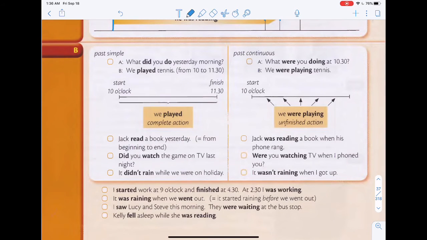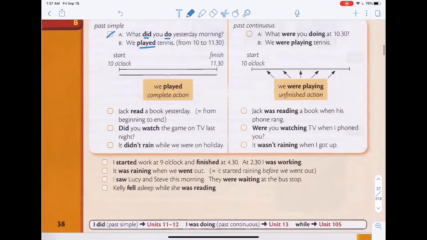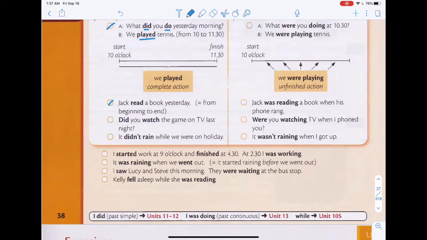So let's look at chapter B. So we have past simple. A, what did you do yesterday morning? So is this question past continuous or past simple? This question, it is asked in past simple. What did you do yesterday morning? So when you answer, you also answer in past simple. We played tennis. Okay. So take a look over here. We have Jack read a book yesterday. Did you watch the game on TV last night? It didn't rain while we were on holiday.